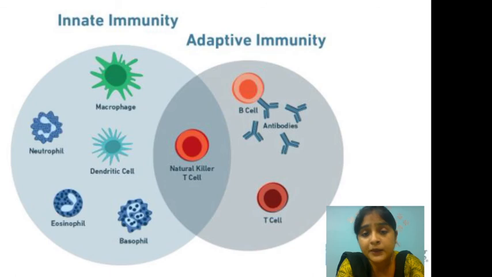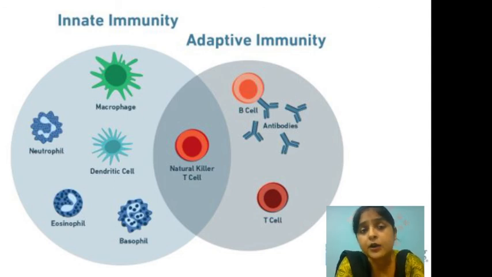Like the moment the second time exposure of that antigen will occur, the B cell has already developed antibodies against it. So the antigen which has entered for the second time will be dealt with by those antibodies already prepared against it. So that's why adaptive immunity provides a long-term defense, a long-term protection against any particular foreign